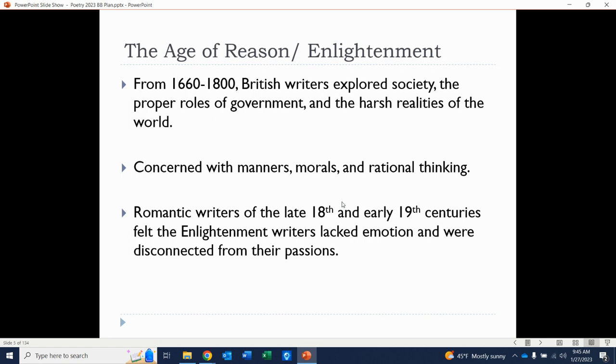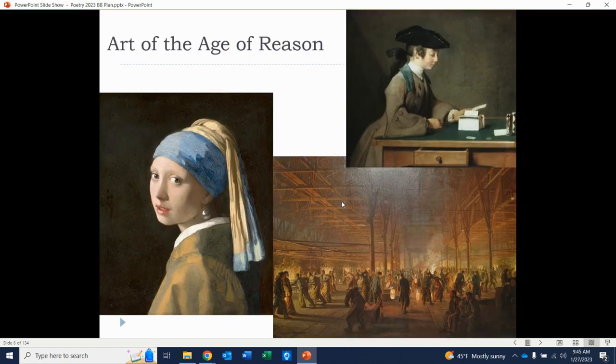And you really see this also in the visual arts. Art of the Age of Reason is a lot more straightforward, still probably very good and profound, but a lot more focused on capturing society, right? Here's someone sitting at a desk. Here's the girl with the pearl earring. Here is a hall with a bunch of people in it. It's like, what does society look like? Again, people might look back on this in the Romantic era or even today and say that's good, but